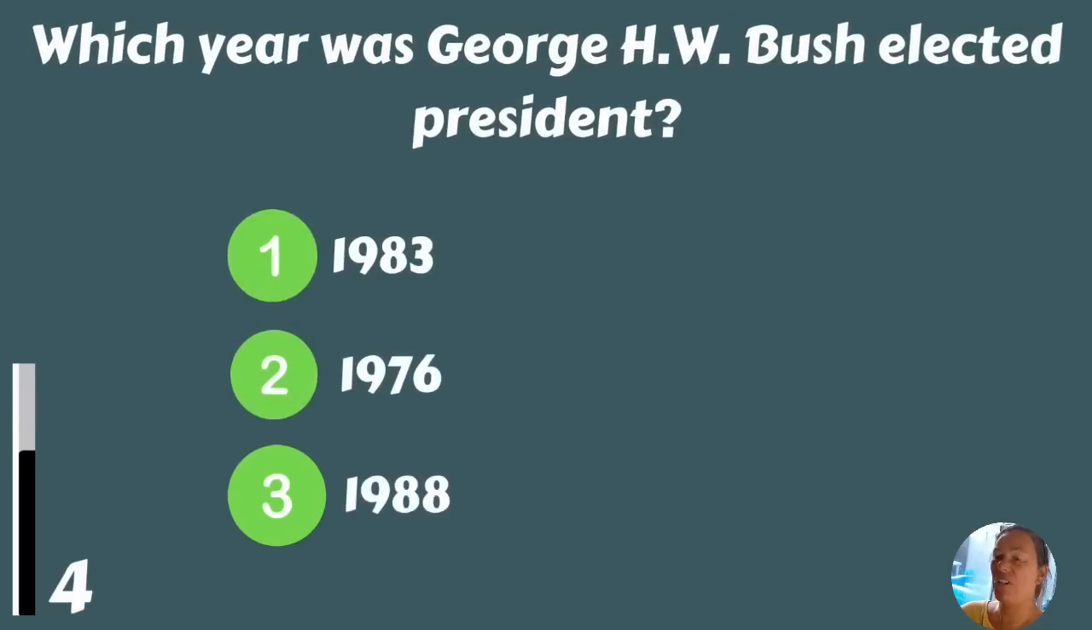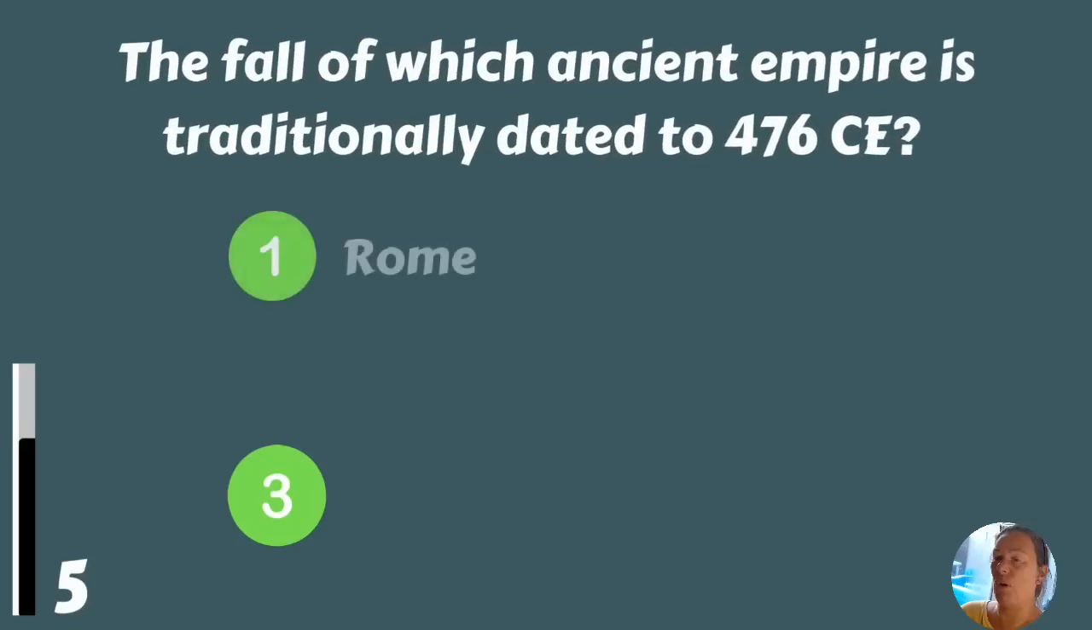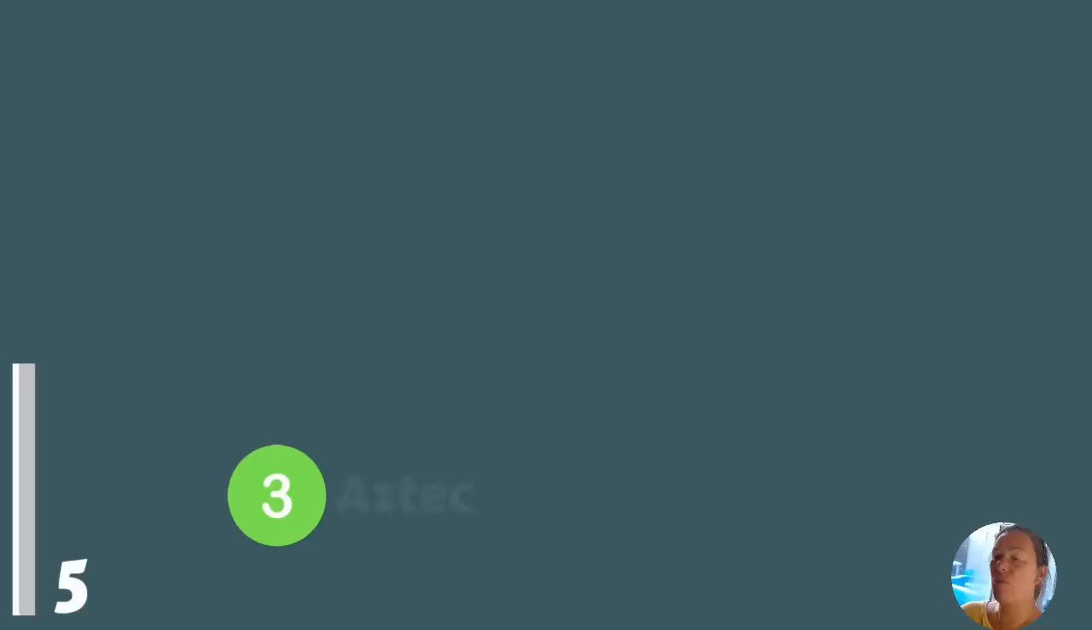Which year was George H.W. Bush elected president? 1983, 1976, or 1988? 1988. The fall of which ancient empire is traditionally dated to 476 CE? Rome, Babylonia, or Aztec? Rome.